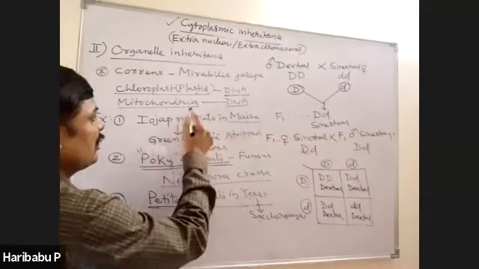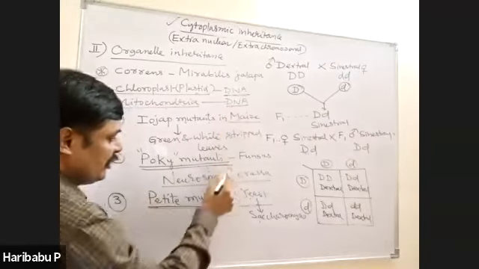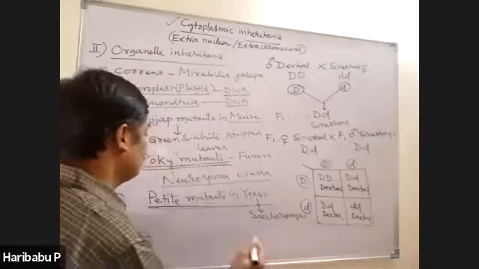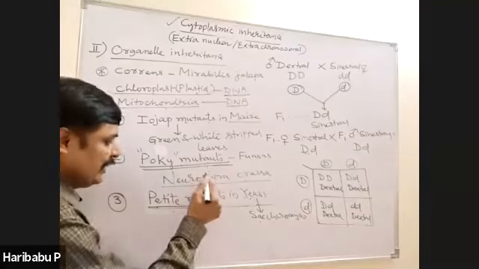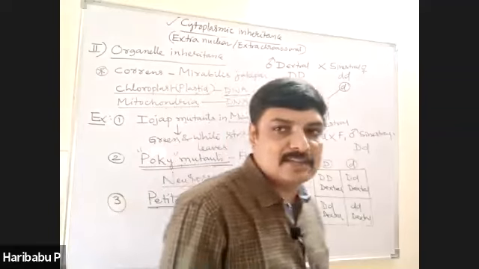When mitochondrial DNA undergoes any change or mutation, that mutation is carried into the next generation. The best examples are Poky mutants in Neurospora and petite mutants in yeast, that is Saccharomyces.